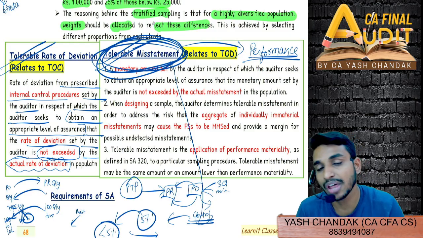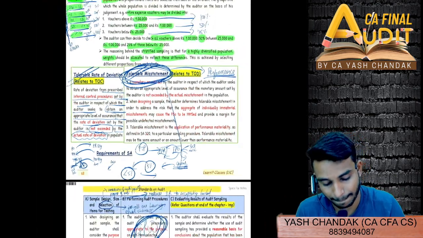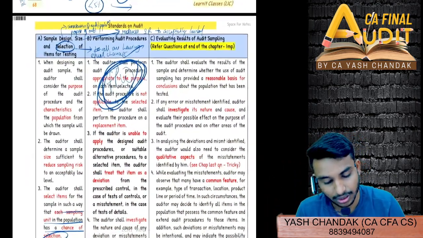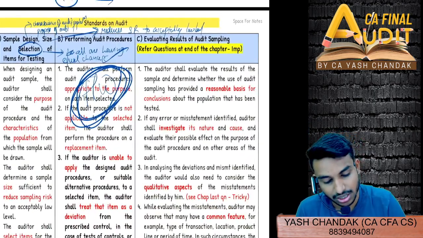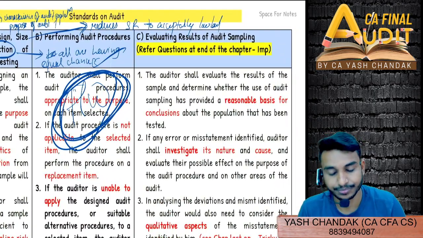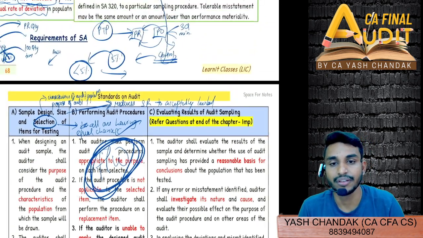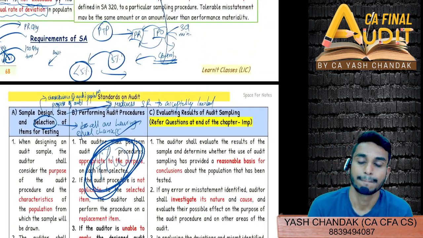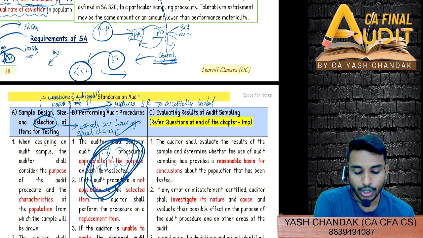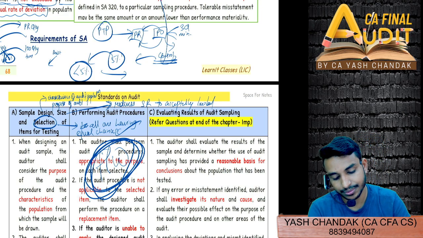That last option you will have to tick. Clear? Yes, sir. Clear. Now come to evaluating results of audit sampling.